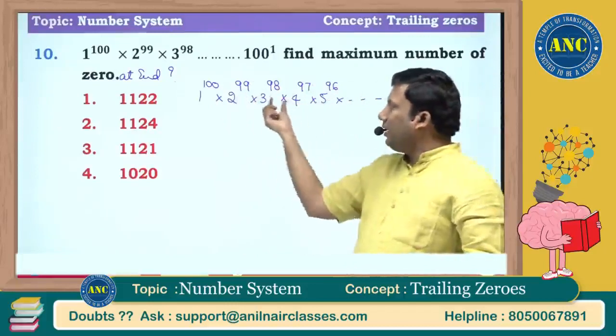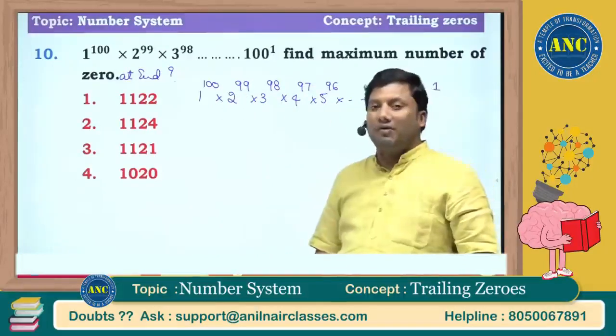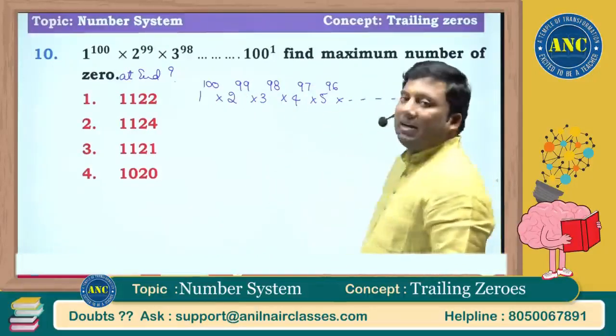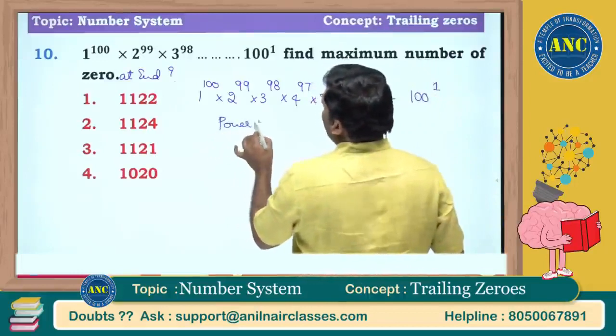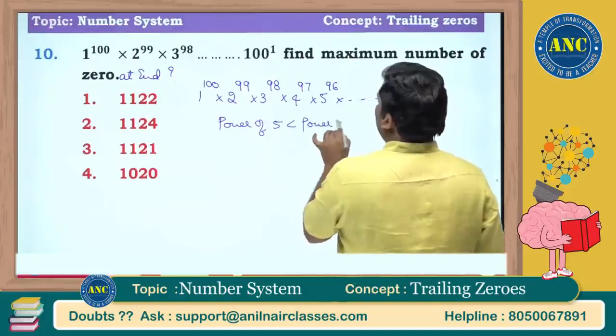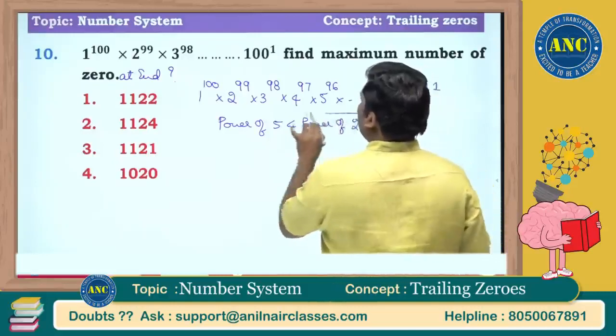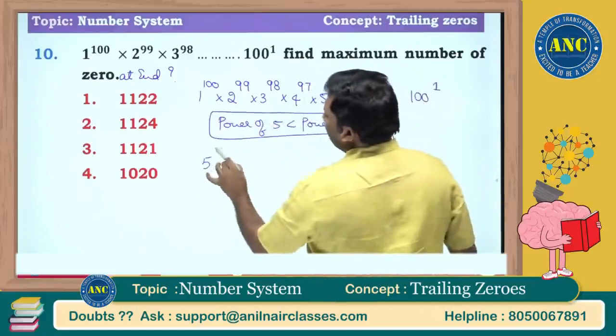Every second term is a multiple of 2. Every fifth term is a multiple of 5. So there are 20 terms which are multiples of 5. Power of 5 is less than power of 2, so only attack the power of 5.